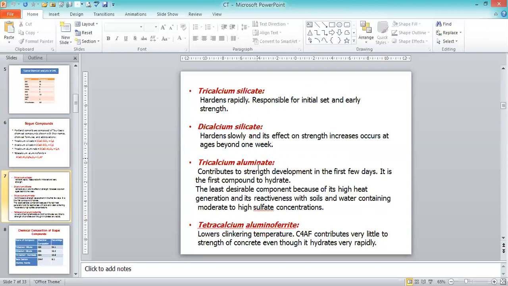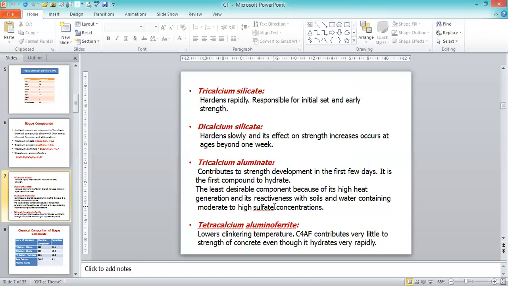Tricalcium silicate is C3S. C3S has the peculiar property that it hardens very rapidly, which is called early strength. If C3S is higher, the cement hardens rapidly and gets early strength. If we want high strength in a short period of time, then the C3S content will be higher.